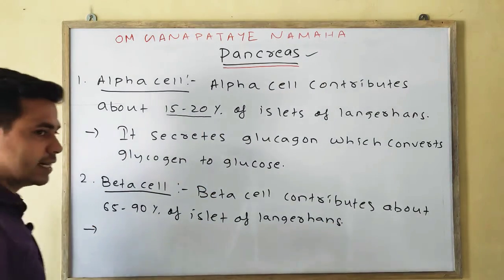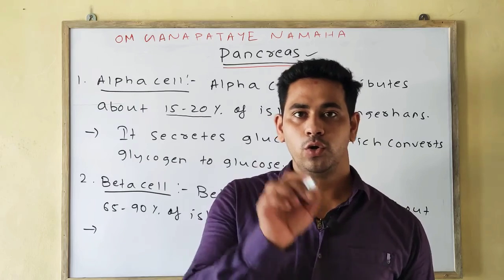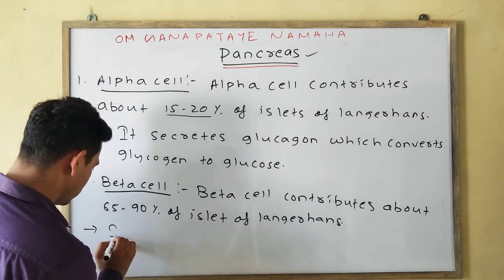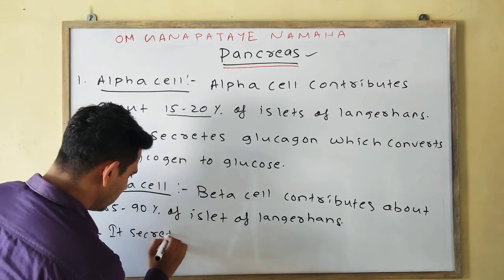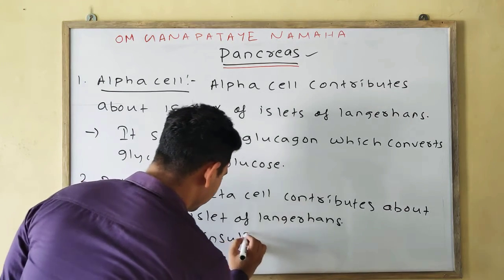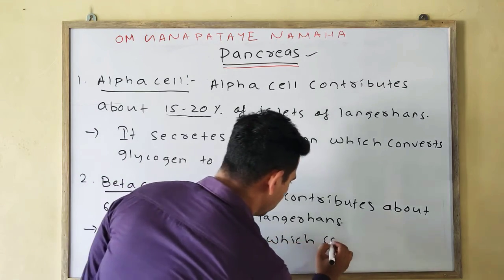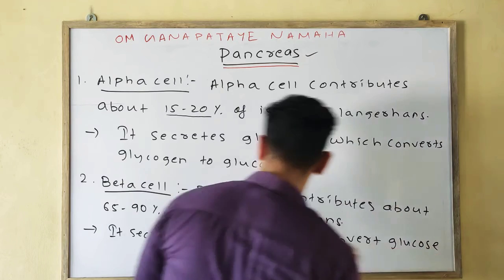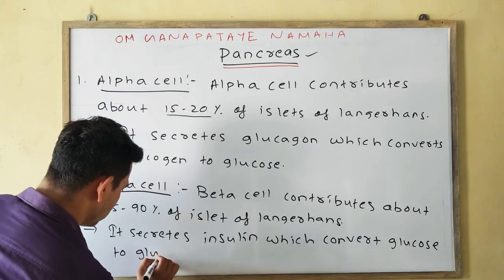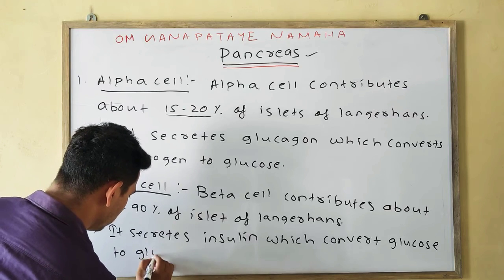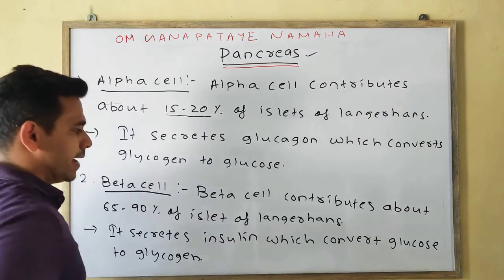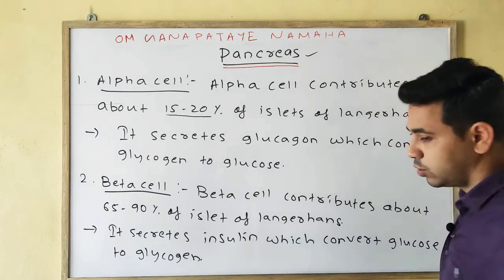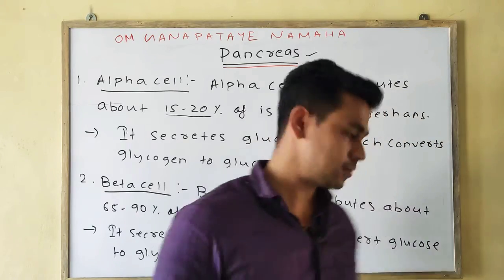Next, it secretes insulin which converts glucose into glycogen, means glycogenesis. Okay, and the deficiency of insulin causes diabetes mellitus.